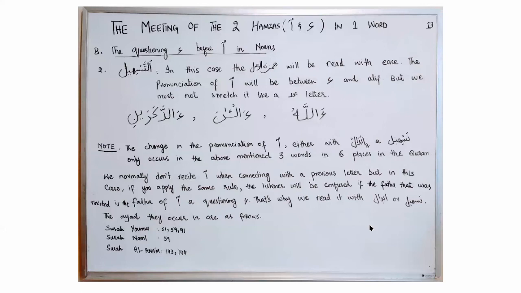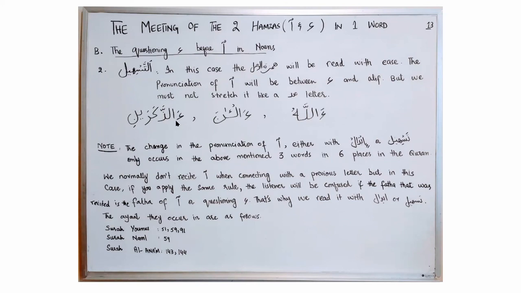The other way to recite these 3 words, which occur only in 6 places in the Quran, is with tashil, at-tashil. Tashil means to recite something with ease. So in this case, you will not change Hamzatul Wasl into a mad letter. Rather, you will pronounce Hamzatul Wasl with ease. This is in between Hamza and Alif. You will not stretch this Alif like a mad letter, and you will not recite this like a Hamza.